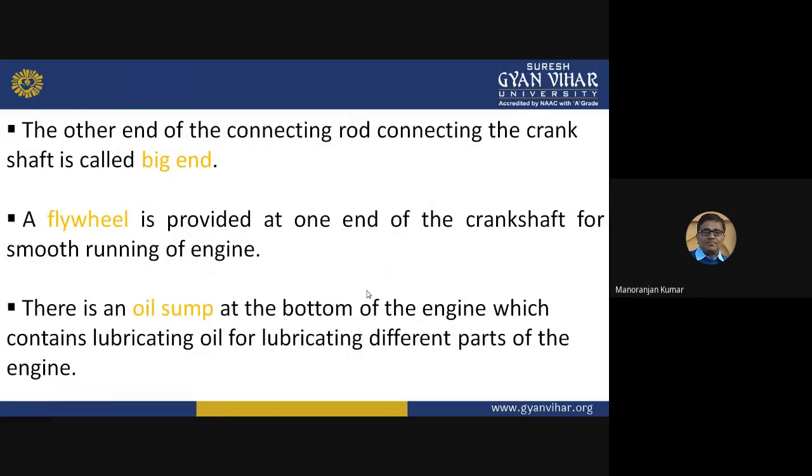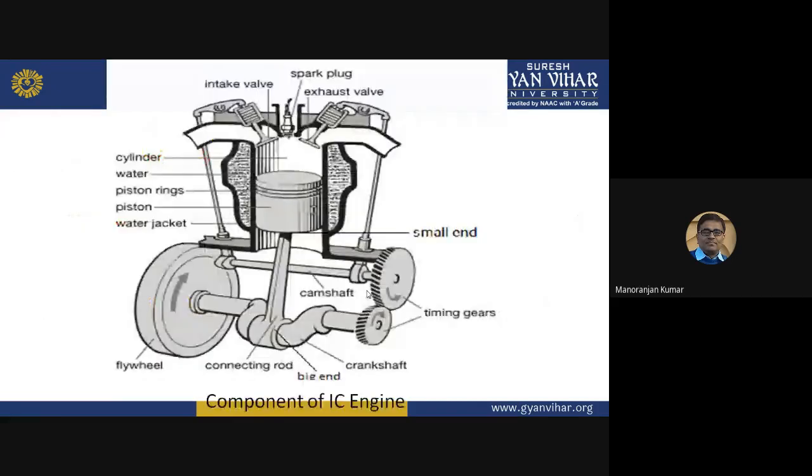Now there is an oil pump at the bottom of the engine, which contains lubricating oil for lubricating different parts of the engine. Because when this piston moves up and down, there will be motion between different components, so all the parts should be lubricated. So how will this get lubrication? There is an oil pump provided at the bottom of this engine.